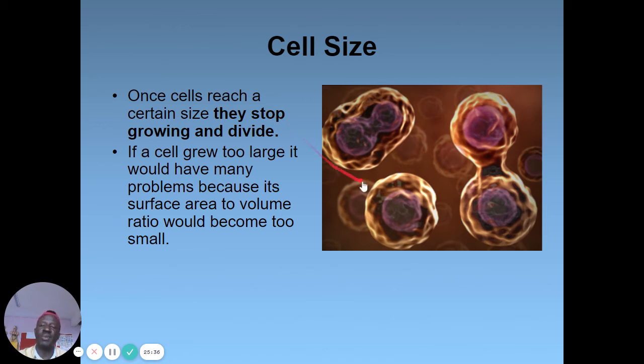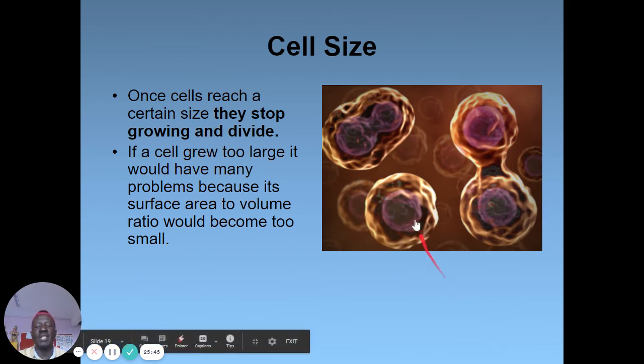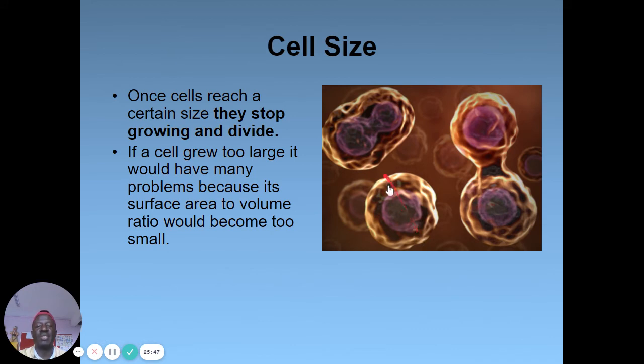When it becomes too small, the movement of materials in and out of cells would require sophisticated structures. So cells reach a certain size and can no longer add on to their growth. Instead, they have to maintain a large surface area to volume ratio so that materials can move in and out of the cell.